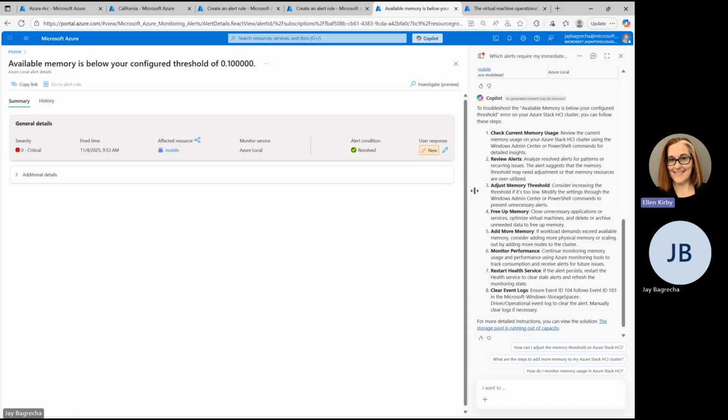Really appreciate you showcasing all of this work that you guys have done this year to us, so that our folks at Ignite and beyond can really understand the investments Microsoft is continuing to make in supporting Azure local deployments at scale. Yeah, this is great, and we hope to get more customers, and we hope to build a better monitoring experience moving ahead. So thank you so much for this opportunity. Yeah, thank you so much.